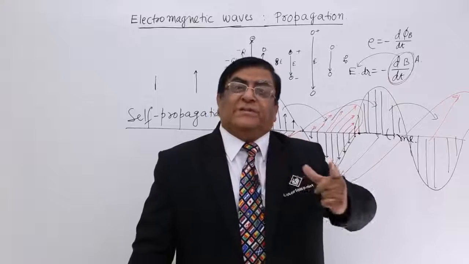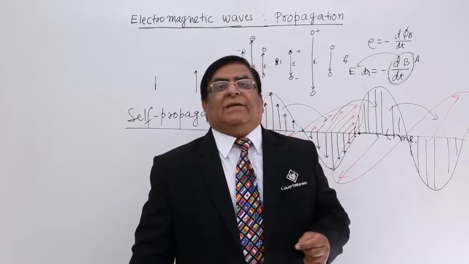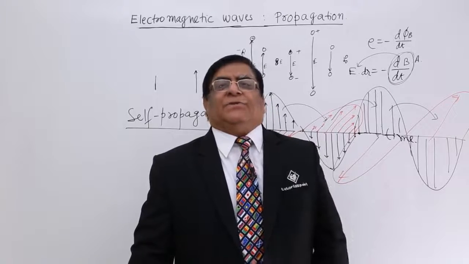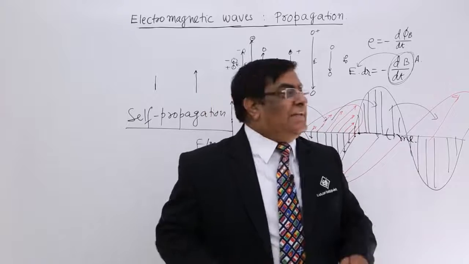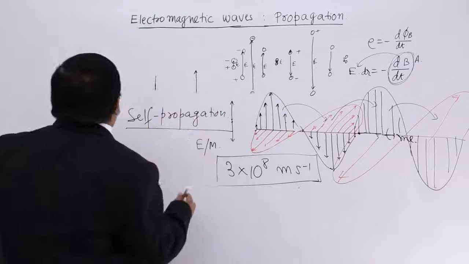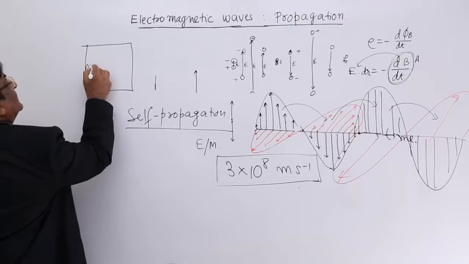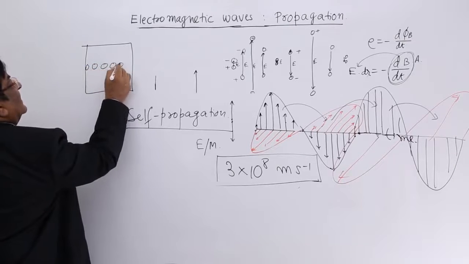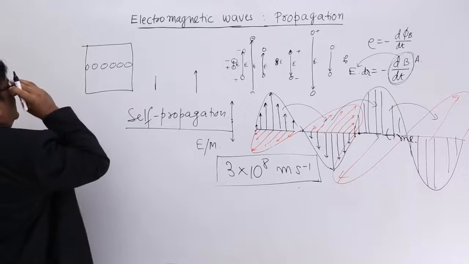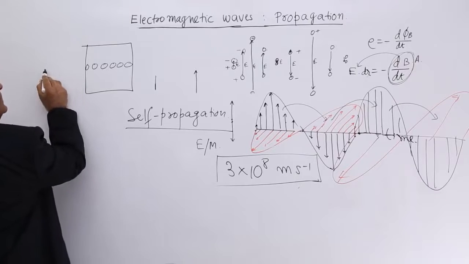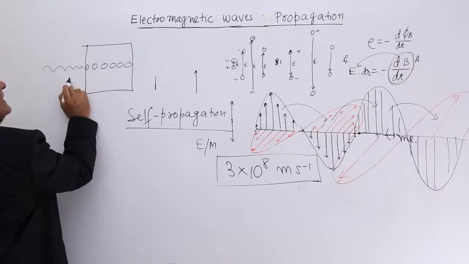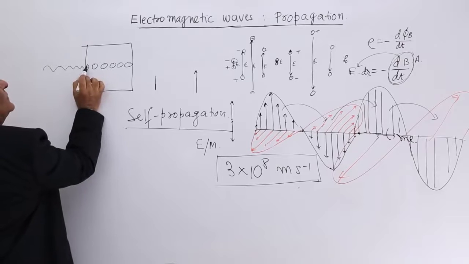But when it moves in a medium, there is a different method of its motion. If here is a medium, this medium has particles, electrons. Light energy comes from here, and the electric field moves this electron.